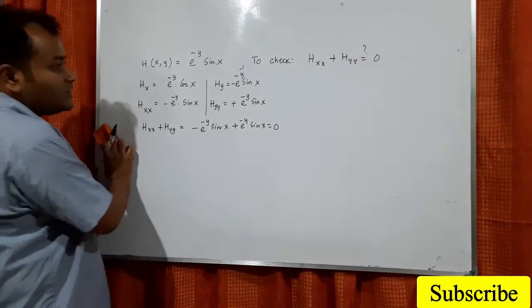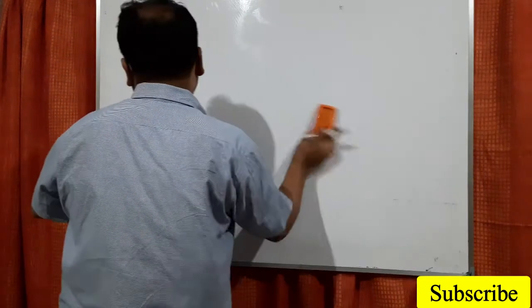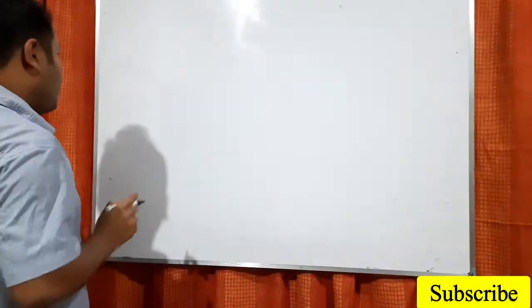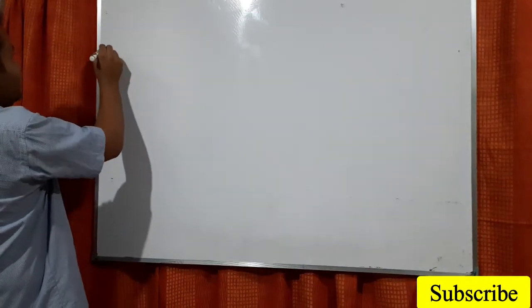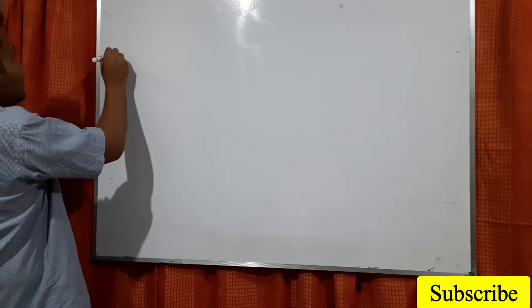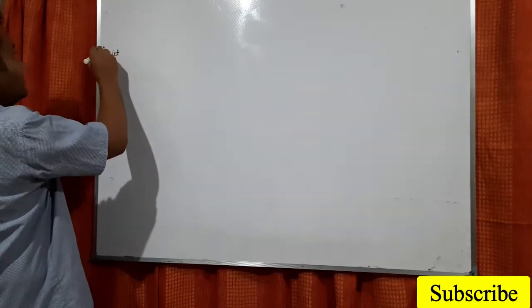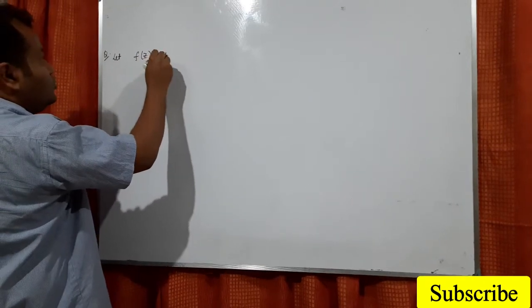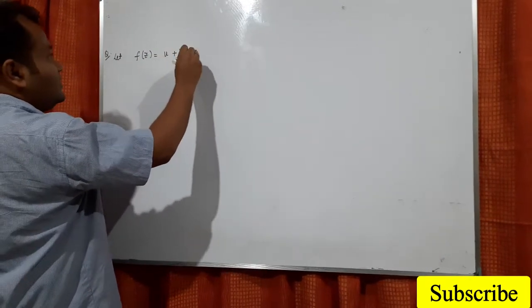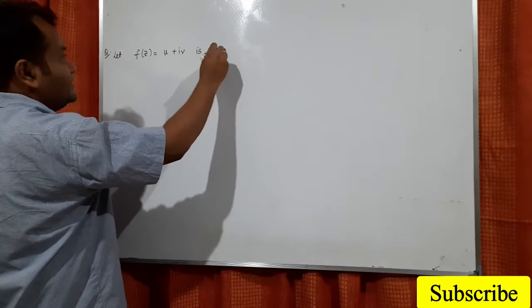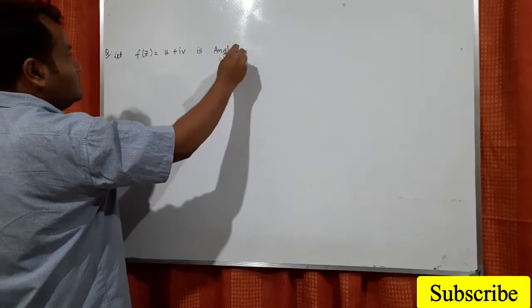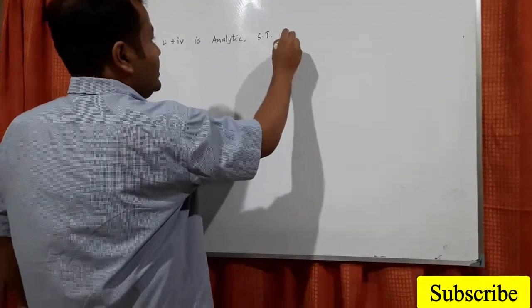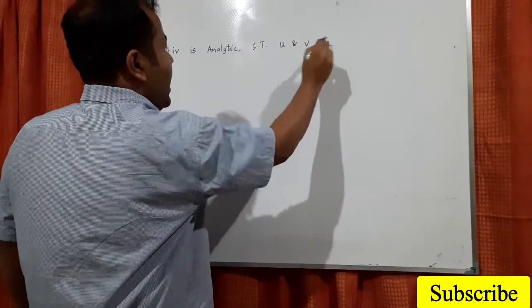Okay. Now, so gradually we are going deeper. Next, let f(z) equals u plus iv be analytic. Show that u and v are harmonic.